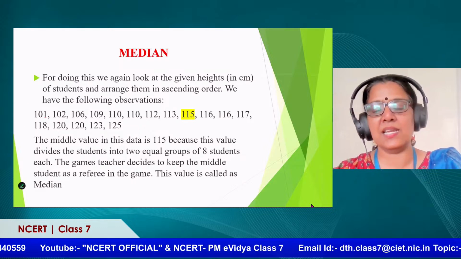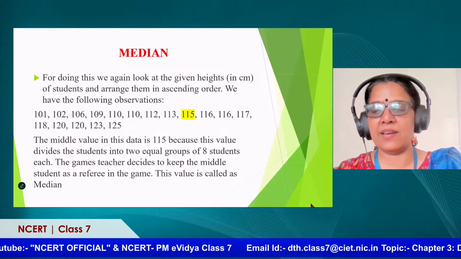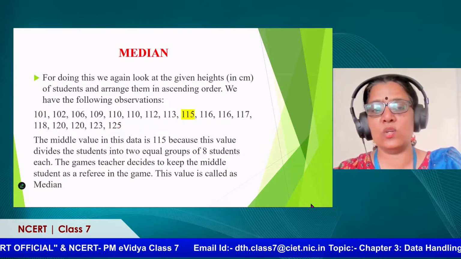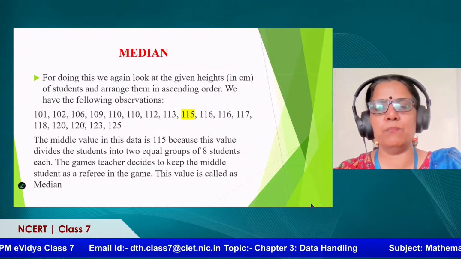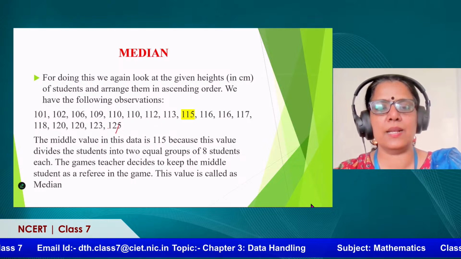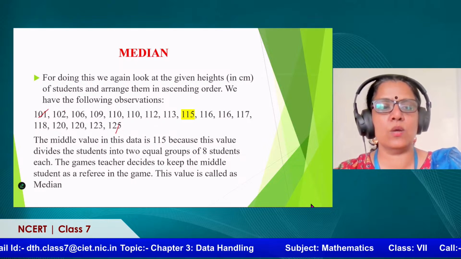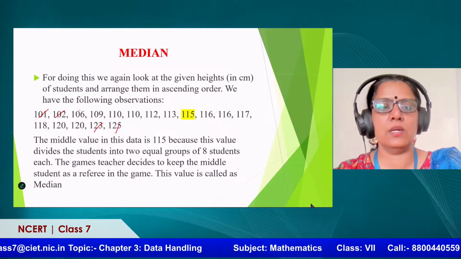Similarly, we are arranging it in ascending order, from 101, the smallest one, to 125. Now, how do I find the middle value? The simple way is to just count and eliminate like this. The last one gone, the next one gone, the third one gone.